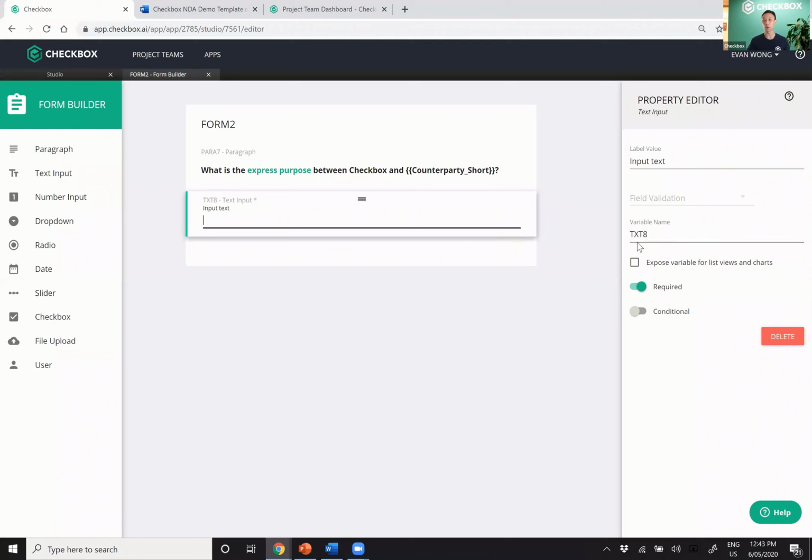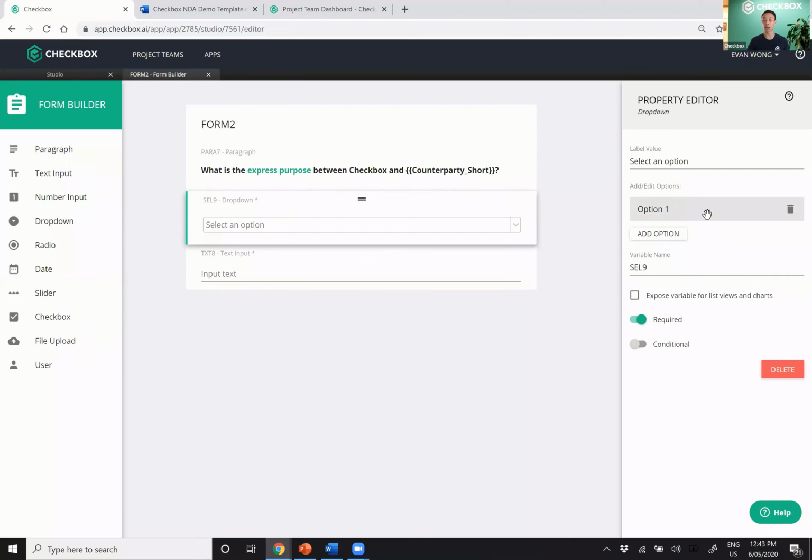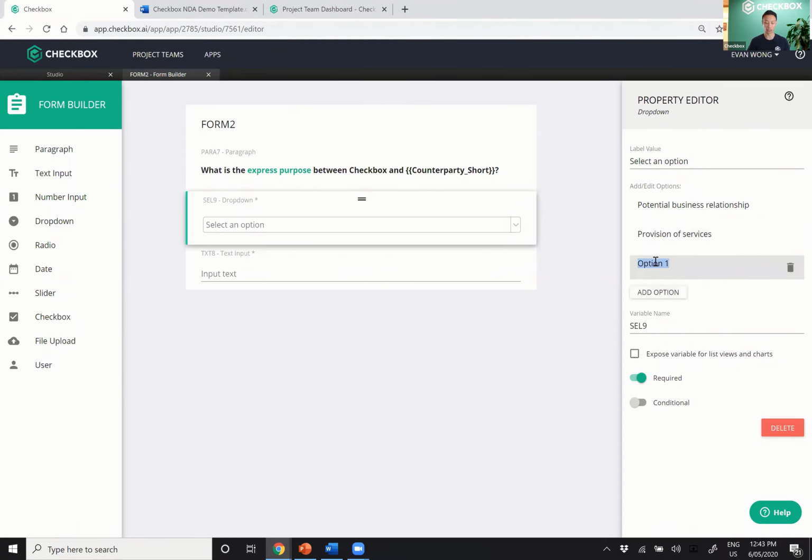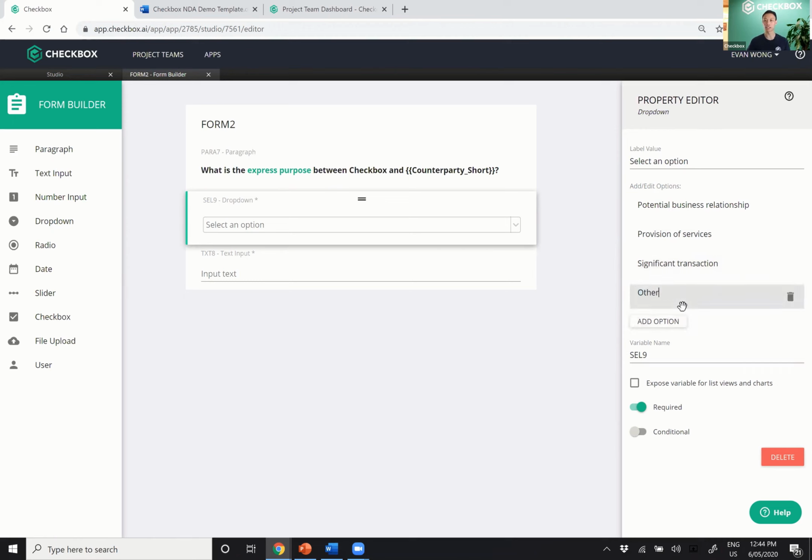Now we can keep an open field. We can, but if you wanted some degree of control, and maybe we can see another element in play, maybe we can give them a drop down. If we give them a drop down, we can perhaps give them fixed values. So here we can say maybe a purpose is potential business relationship. Another drop down option could be provision of services. And let's say another one is a significant transaction, maybe something like an M&A, merger and acquisition. And here I can just say other.